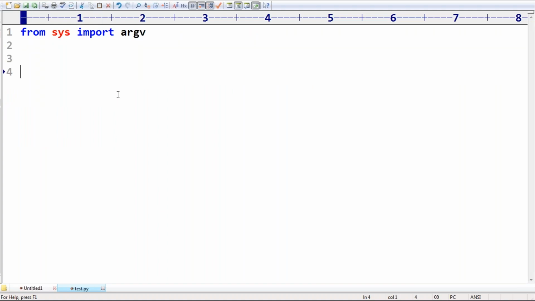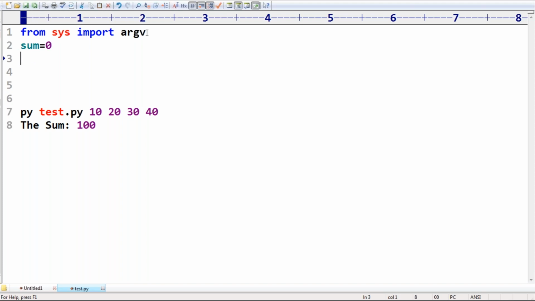Sir, now my requirement is: py tester.py, then 10, 20, 30, 40. Can you please tell what output I have to get? The sum is 100. This is my expected output. Please guide the code. Hey, respond, man. Can you please guide the code? Sum is equal to 0. I'm taking one variable, sum is equal to 0.